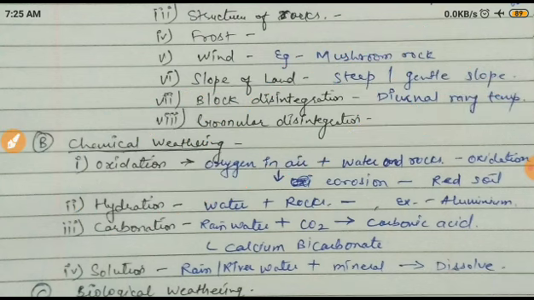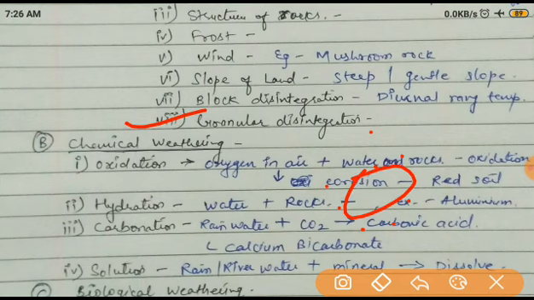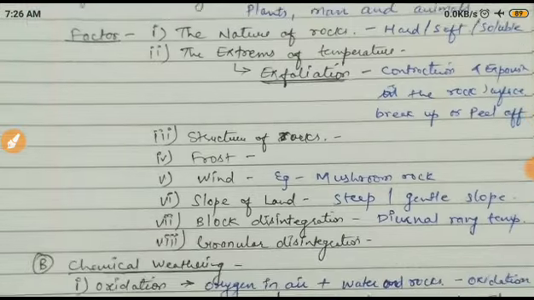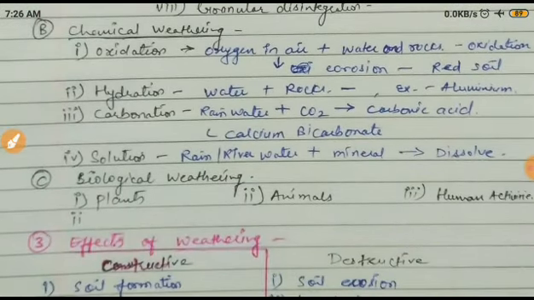Okay, next one, it is the granular disintegration. Granular disintegration is also the same, when very fine particles form, because of the chemicals in granular decomposition, these both processes, physical process as well as chemical process. When the rock is in granular form or is a soft rock, what will happen? Due to this decomposition, it breaks down and becomes small particles. This is called the granular disintegration. So this is all about the physical weathering.